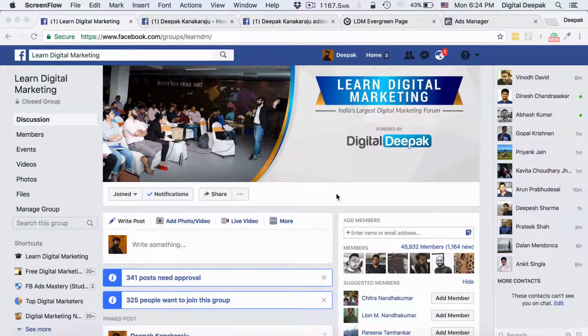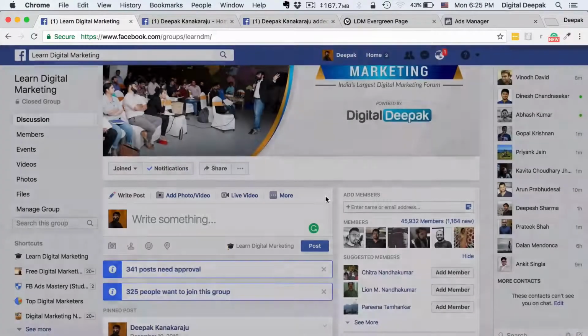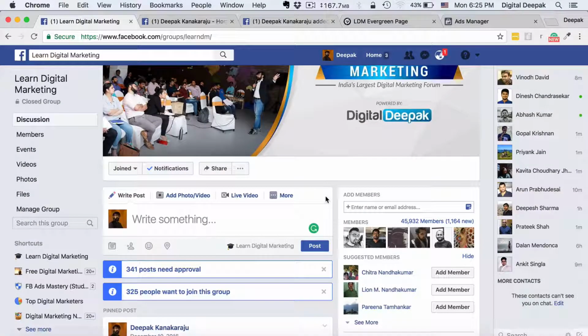You can see that there are 45,900 members here, nearly 46,000 members, and probably within a month or so we will reach 50,000 members. So this makes it the largest digital marketing forum in India inside Facebook. How I have increased the membership to this particular group is by linking out to this group from my email newsletter.